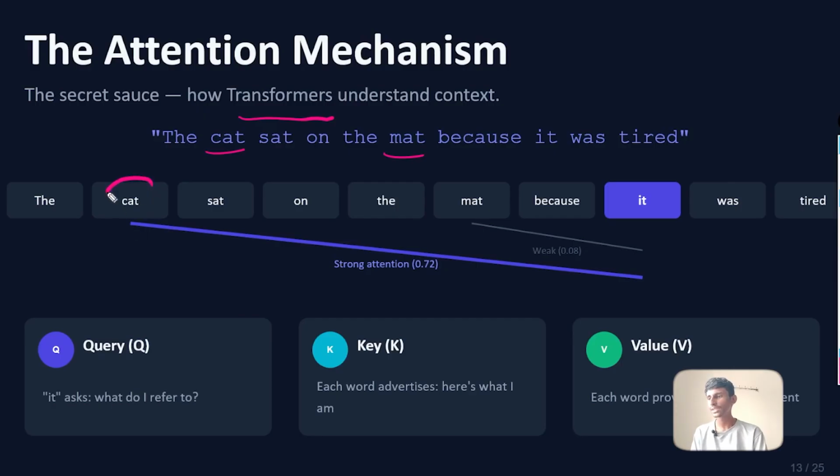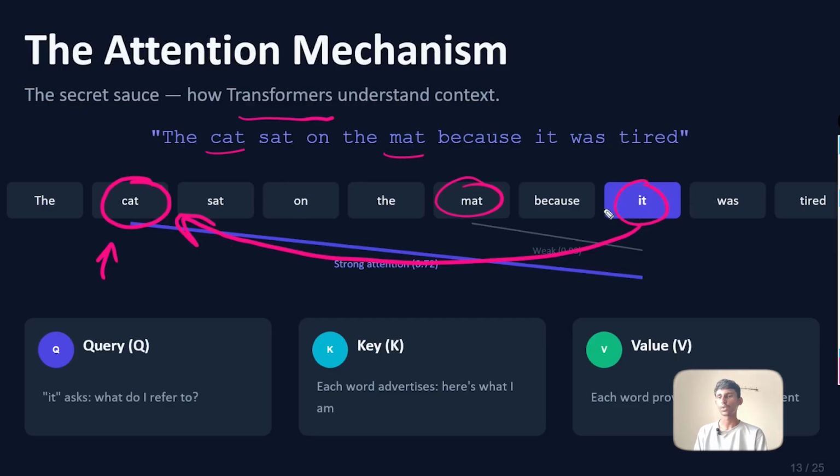Over here, the cat will get strong attention as it is the actual subject here, and the mat will get weak attention, because the cat was also represented by "it", which was used to mention it. This is how it understands the context. I mean, this is how the transformers work and give attention to a particular word. So yeah, hope you can understand from this example.